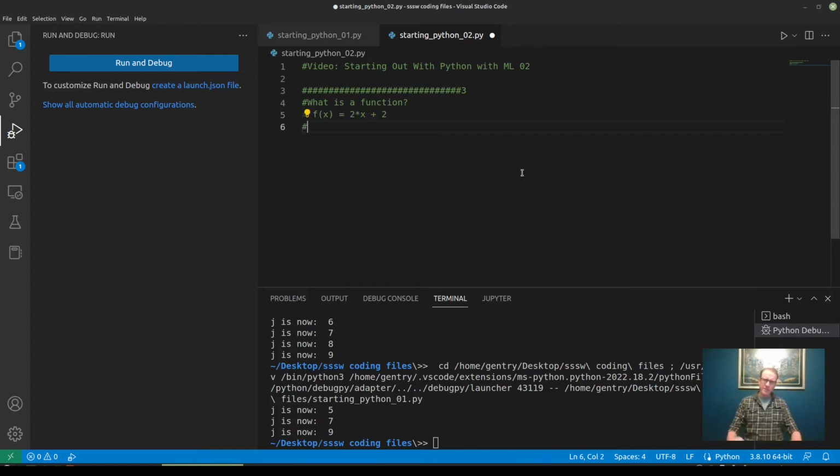So, right, if we plug in some numbers for x, what are we going to get? Well, like if we put in a 4, right? 2 times 4 is 8 plus 2 is 10. And if we plug in an 8, right, we're going to see 2 times 8 is 16 plus 2 is 18. Right? And if we plug in 30, we're going to see 2 times 30 plus 2 is 62. Right?